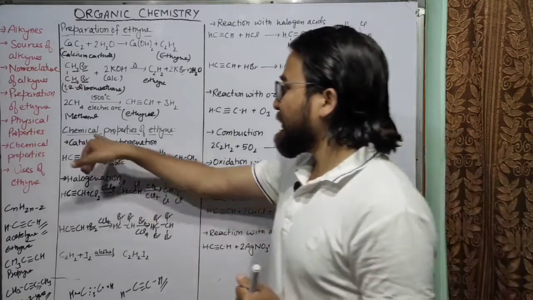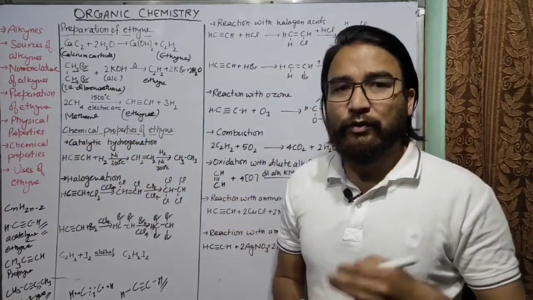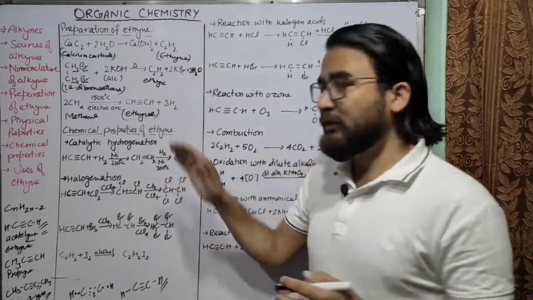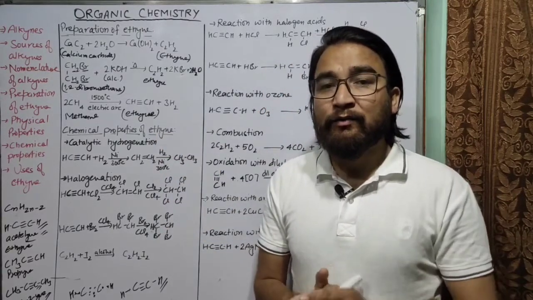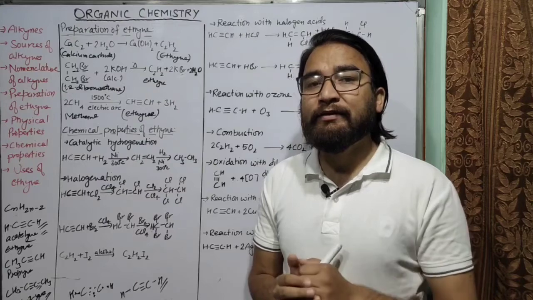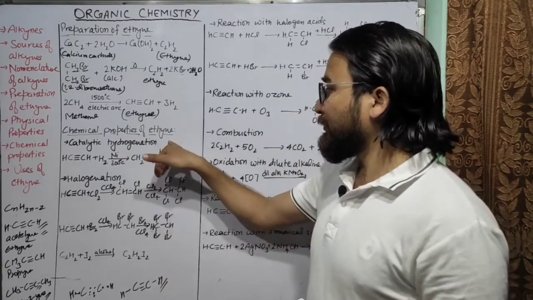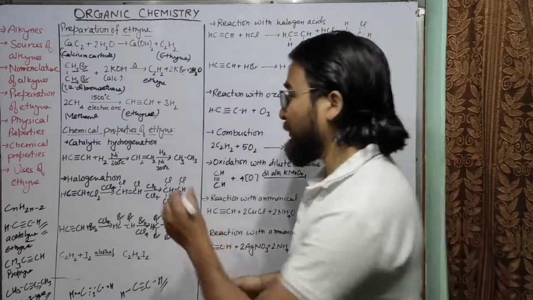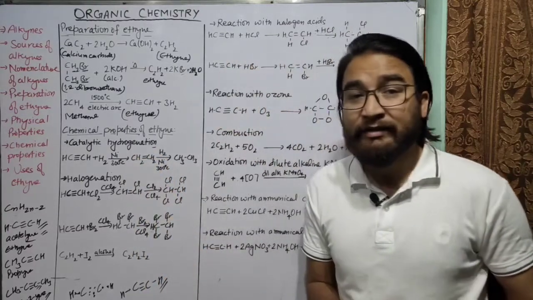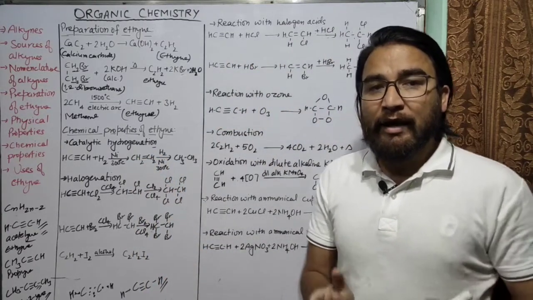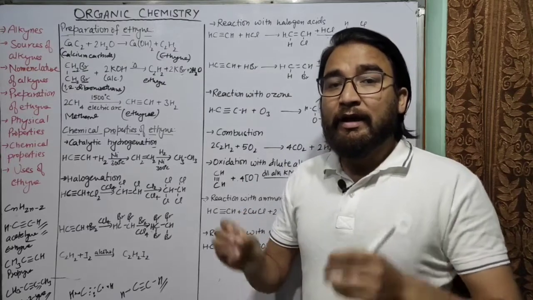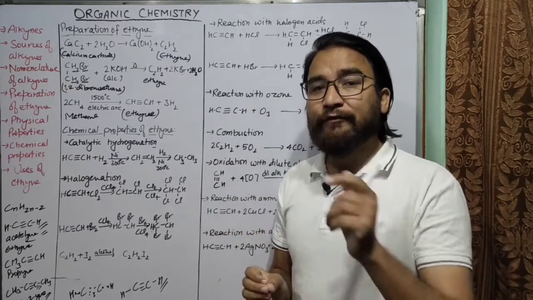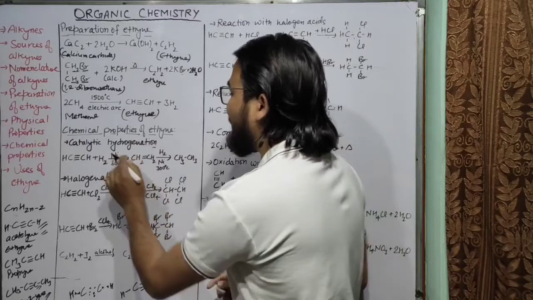The next is chemical properties of ethyne. What are the chemical properties of alkynes? It means how ethyne will react with different substances. The first is catalytic hydrogenation. I have already told you about hydrogenation, that is addition of hydrogen, and catalytic hydrogenation means addition of hydrogen in the presence of a catalyst. So what will be the catalyst here?